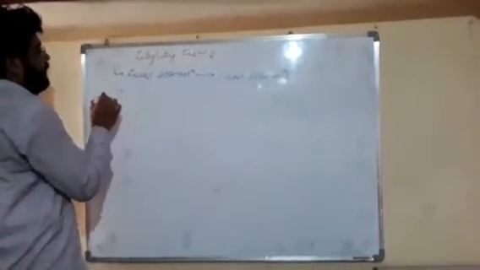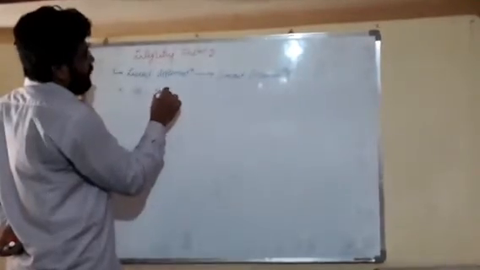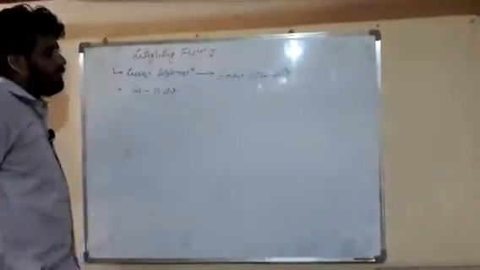Dear friends, now we will see how it is converted. We know that the change in work, or work transfer, is equal to PdV. We have learned this in closed system work, and we found this equation.